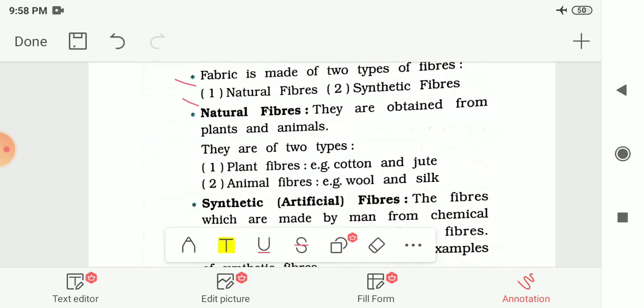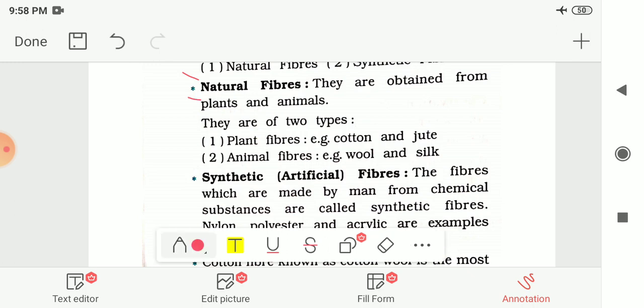So first one, what are natural fibers? So these natural fibers are obtained from plants and animals. That means we are getting these fibers from natural sources, that is either from the plants or from the animals. And there are two types of these natural fibers. The first one is plant fibers. The examples of such kind of fiber are cotton and jute. And the other type is animal fibers, which we are getting from the animals. So that is wool and silk. So these are the examples of natural fibers, that is cotton, jute, wool and silk.